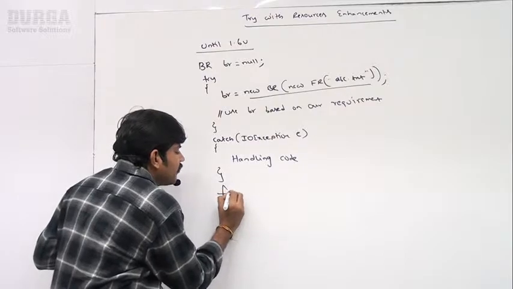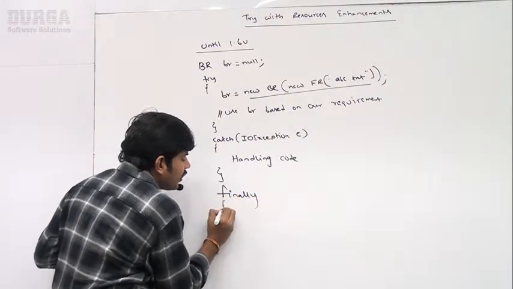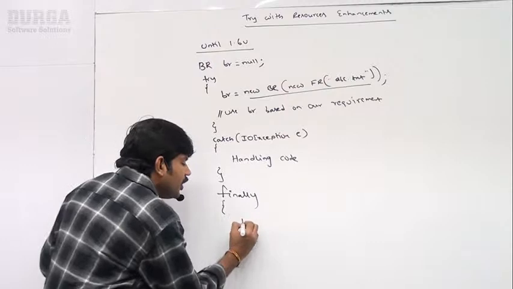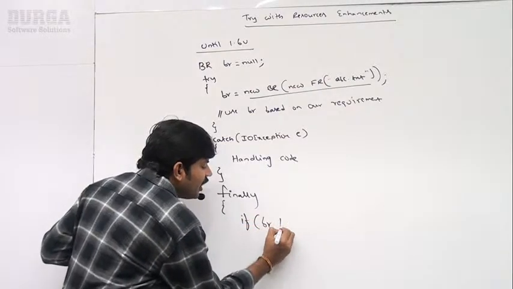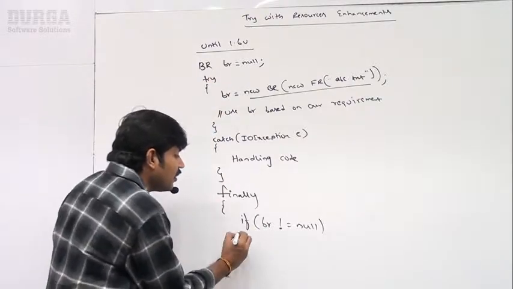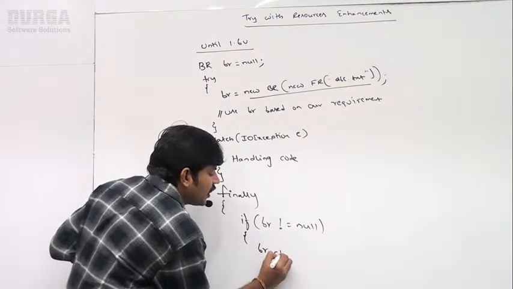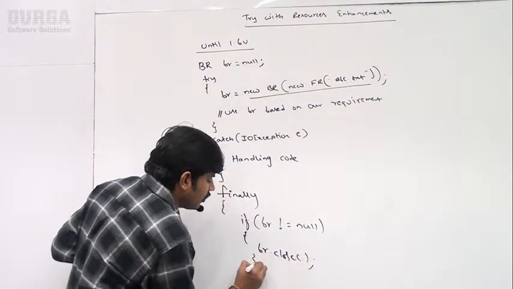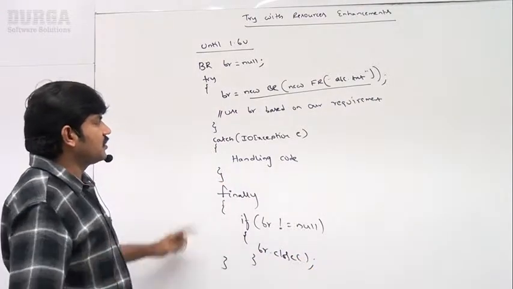Sir, let me write the finally block. Finally, if BR is not equal to null, sir, if BR is not null, then BR.close(). What I have to take, sir? BR.close(). That's all.